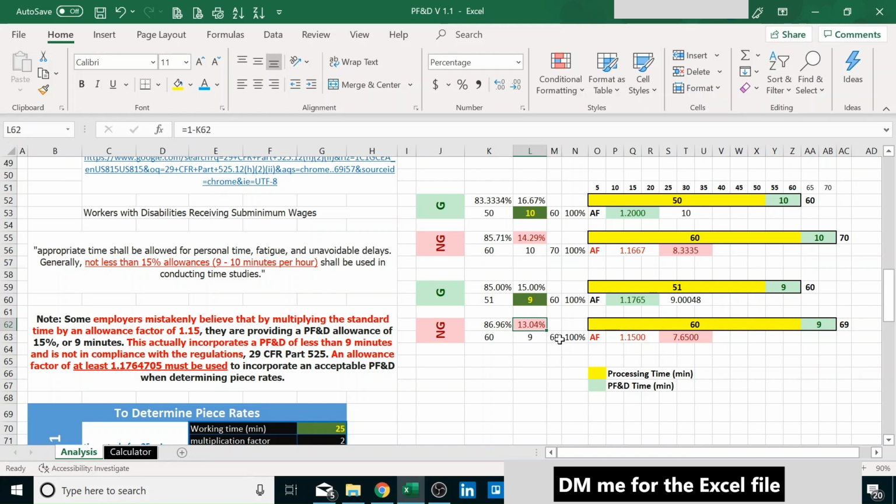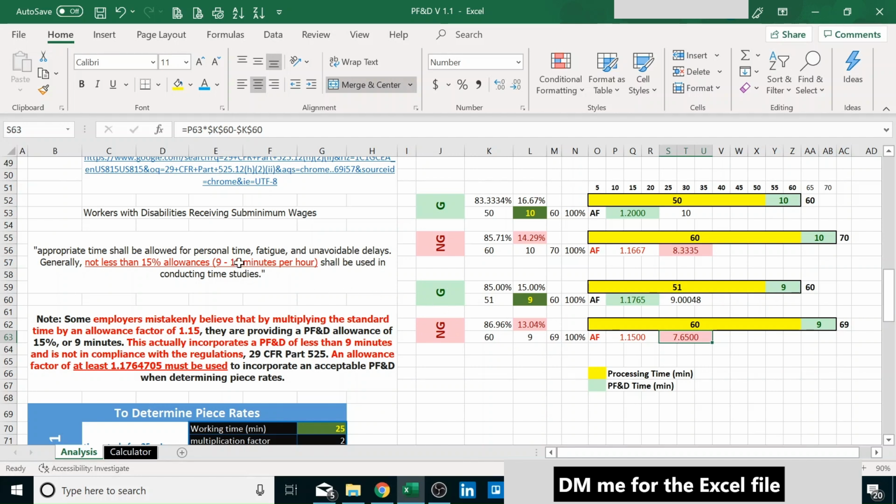Let's get the allowance factor. When we do the math, we get an allowance factor of 1.15, which is not in compliance. And when it says that it incorporates a PF&D of less than 9 minutes, when we do the math, in reality, within the hour, if we use an allowance factor of 1.15, we're incorporating 7.6 minutes, not 9.